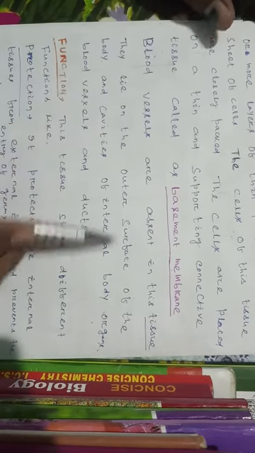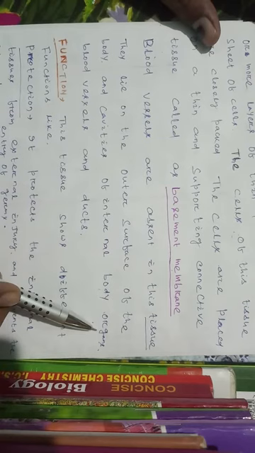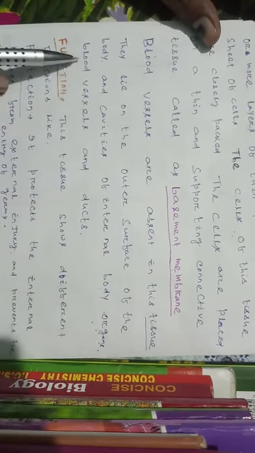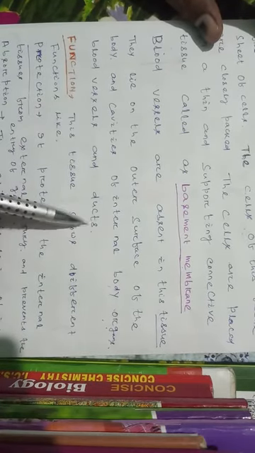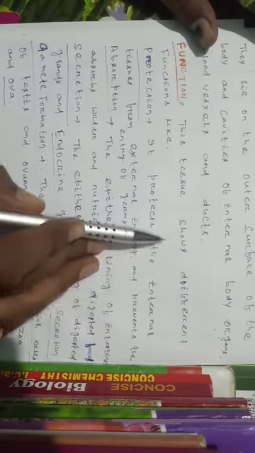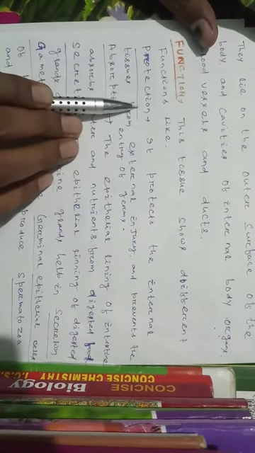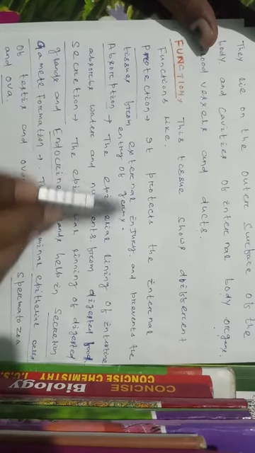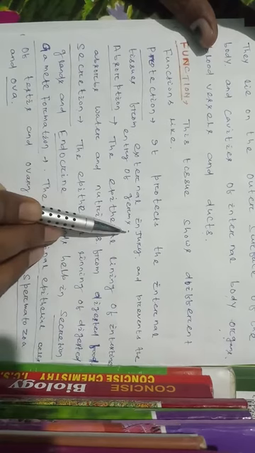They lie on the outer surface of the body and cavities of internal body organs. The epithelial tissue lies outside and inside the body. That is, they are also present on the blood vessels, in the blood vessels and ducts. Then functions of the epithelial tissue. This type of tissue shows different functions like protection. Number one is protection. It protects the internal tissues from external injury and prevents the entry of germs and foreign toxins into the body.